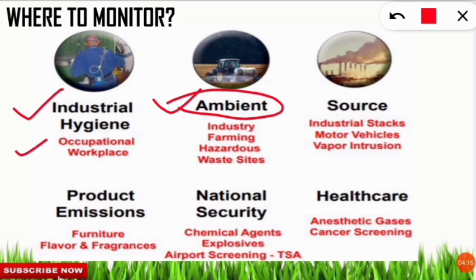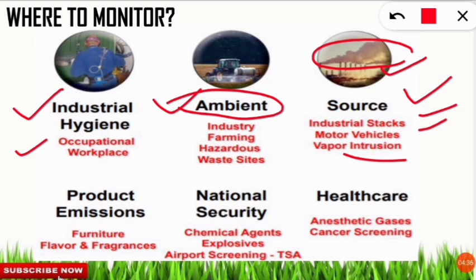So it is considering the outdoor air, that is atmospheric air surrounding us. Next is source. To know whether these industries or motor vehicles or vapors are releasing what source and what kind of contaminants, we need to monitor from the smoke, that is the blue model you can say. From there we should monitor.